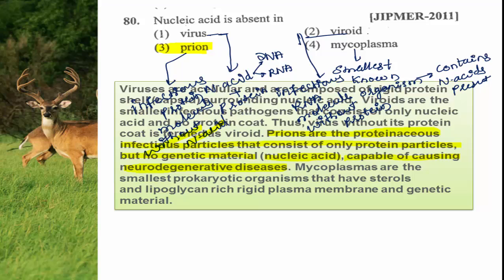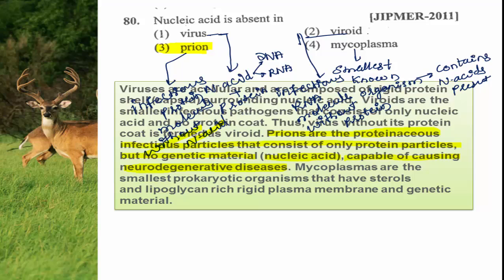There is a loss of memory, dementia, hence it is called bovine spongiform encephalopathy. The prions are the only disease causing agents represented by infectious proteins without any nucleic acids.